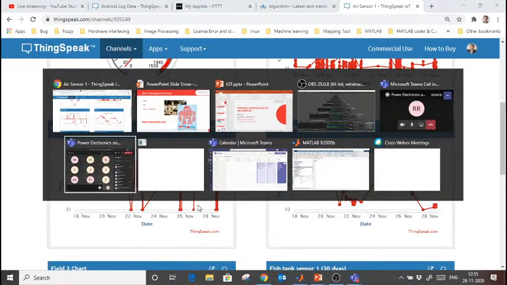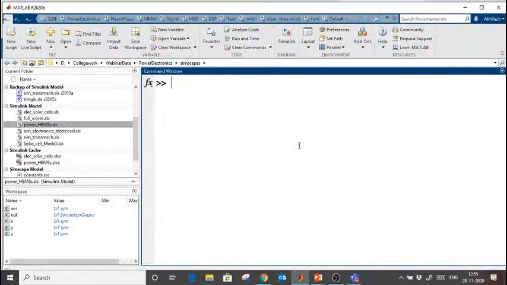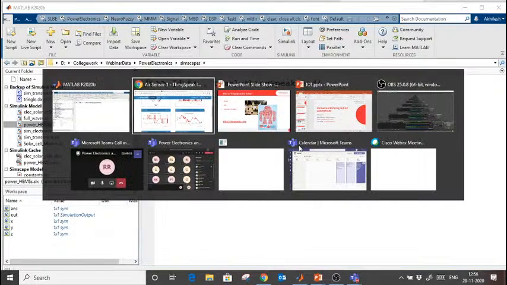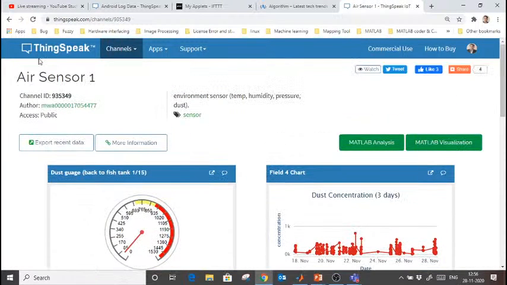So what do I require here? I am going to switch here. There is a command. First of all, I want the data and at what time this data was logged. The thingSpeakRead command, I require the channel ID. So if I switch here, I have this channel ID.